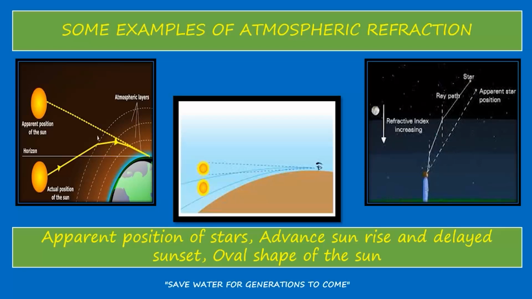And advanced sunrise and delayed sunset. So sun rises, okay, and when sun rises in the morning, we see it before its actual sunrise, and same thing happens in the evening when it is sunset. Even then, we are able to see it. And what is the reason behind the oval shape of the sun? And during noon, sun appears circular in shape. What is the reason behind all these phenomena in nature? We are going to discuss.